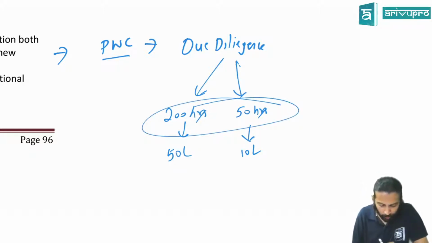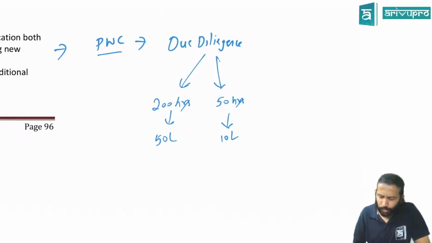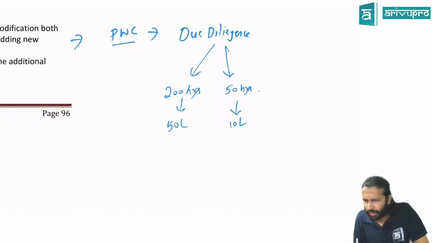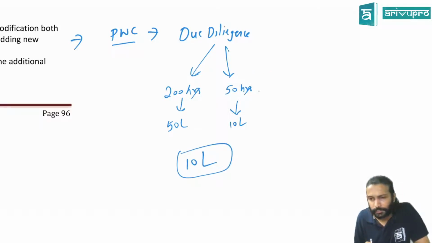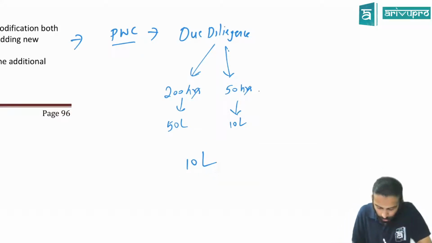Now the scope of the service has increased, correct? The first condition is satisfied. The second one is what? You have to check what I normally charge for 50 hours of this fraud service. Normally, for 50 hours of this fraud audit, PwC charges, let's say, 10 lakh only. This time also, they've charged how much? 10 lakh. That means what? The increase in the contract price reflects the standalone price. Yes or no?